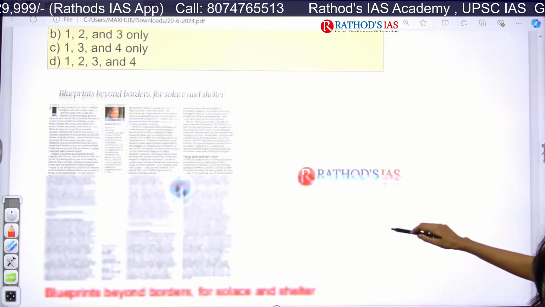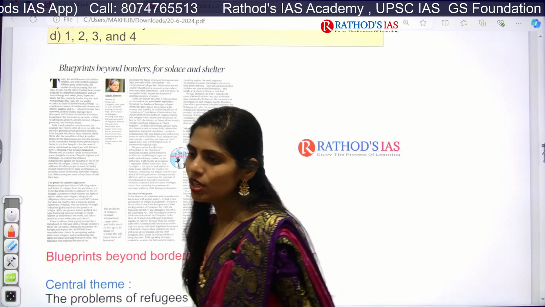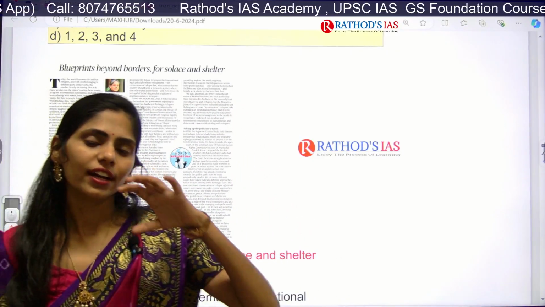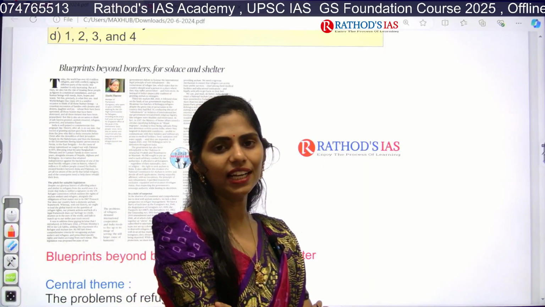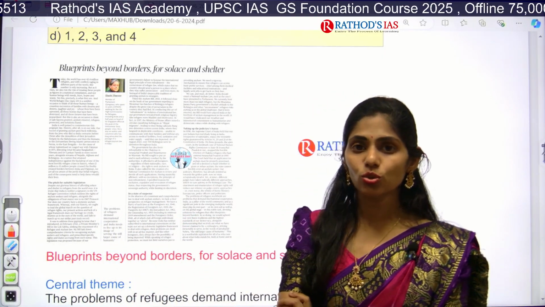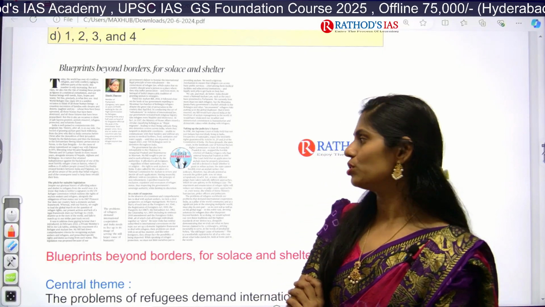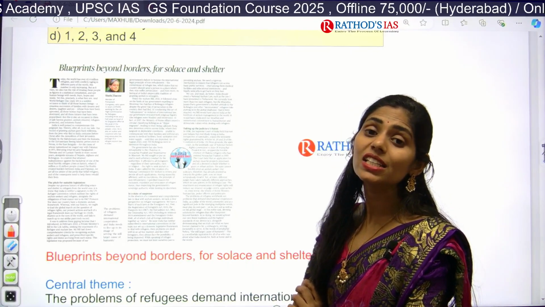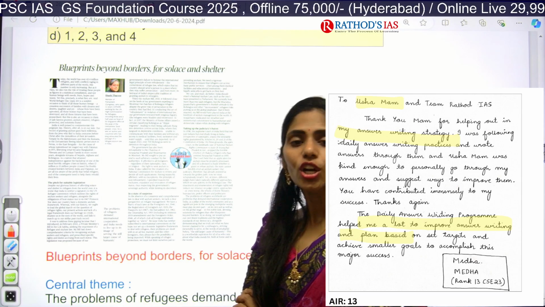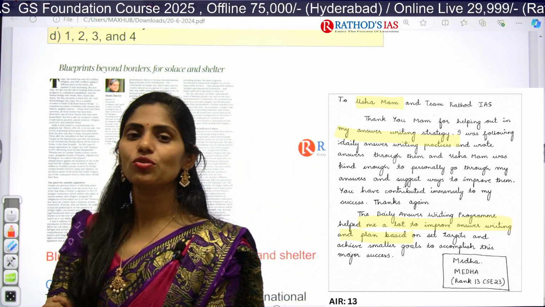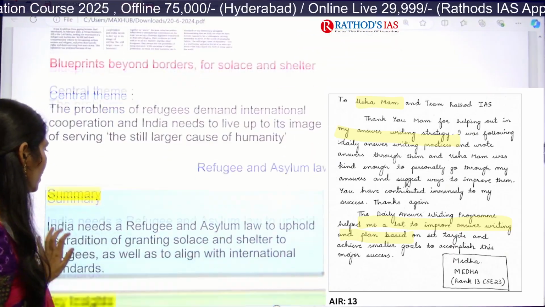Okay, let it be. Yes, now let us see the article regarding World Refugee Day. So here you have to know about refuge and asylum first of all, and you have to see why this refuge is in use. Actually, there are some international conventions which take care of refugees, but none of them has been signed by India. And this article says that yes, we need to come up with some laws or policies which will take care of these refugees. Okay, so this is the central idea of this article.